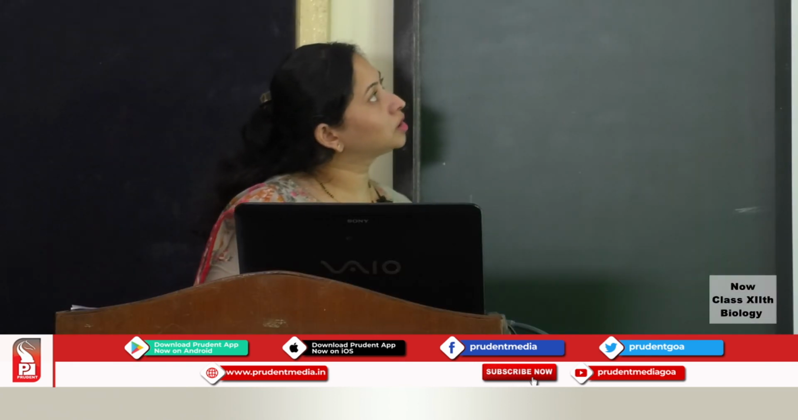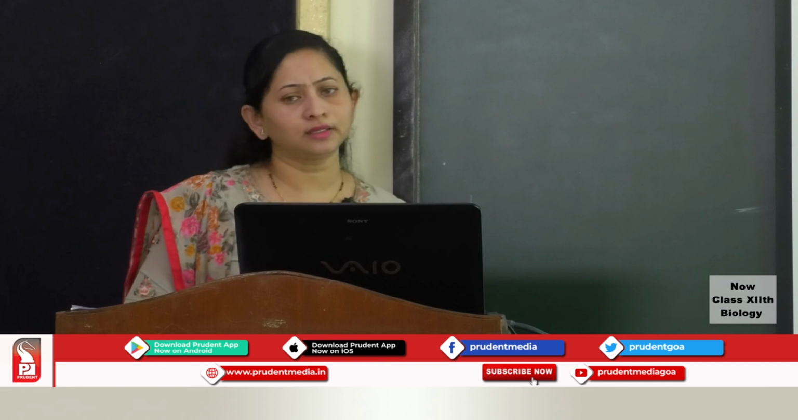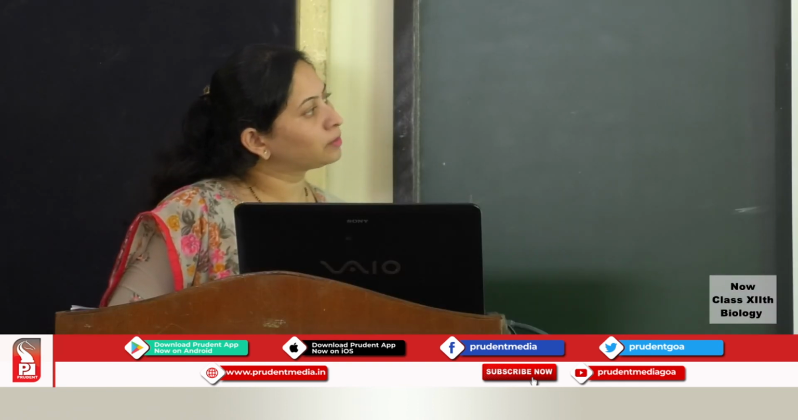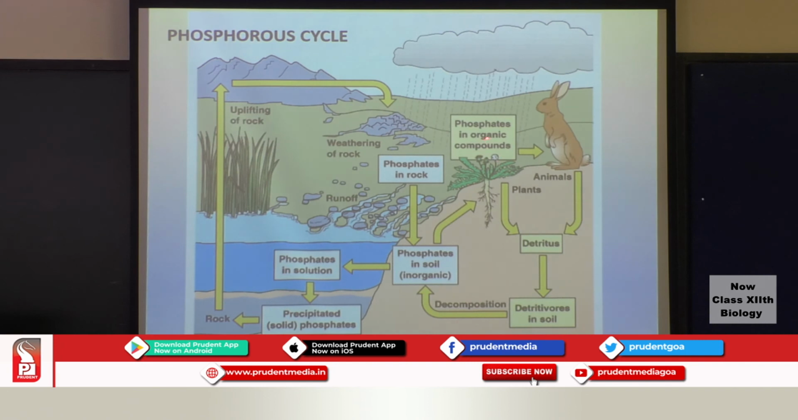Coming to the example of the sedimentary cycle, that is the phosphorus cycle. Again, the source of phosphorus is rocks. So you will have the rocks here. Once the rocks dissolve, or through weathering of the rocks, phosphates will be released. Once they are released, they will come up into the soil. So this is the inorganic form, which will be taken up by the plants. Phosphates from the soil go to the plant. Once an animal feeds on the plant, the same phosphate in inorganic compound form will move on to the animal. Finally, the plants and the animals die. Detritus is formed.